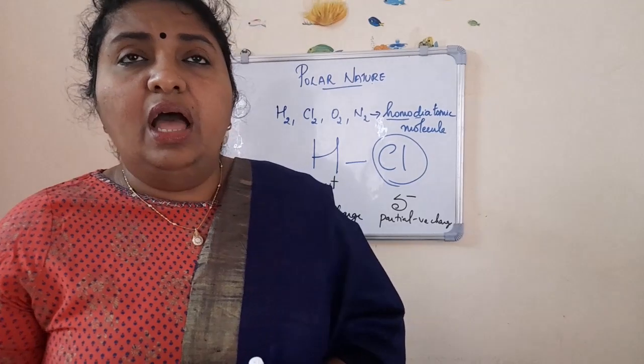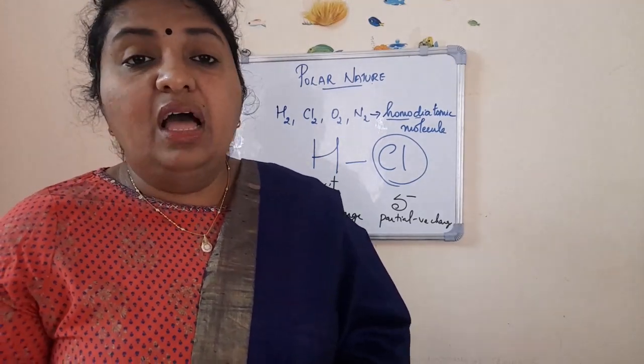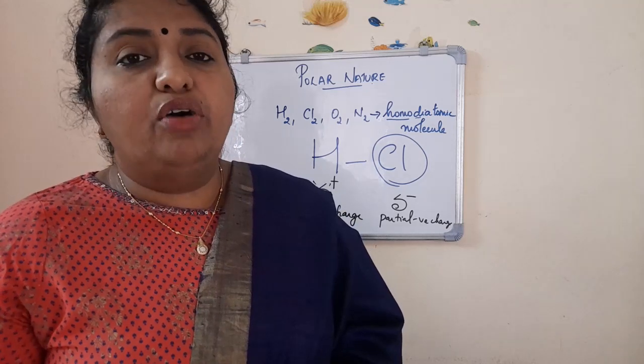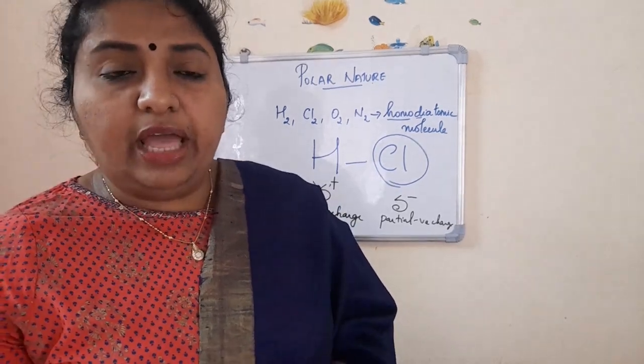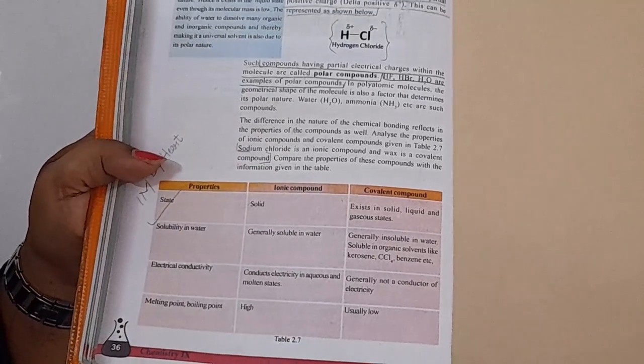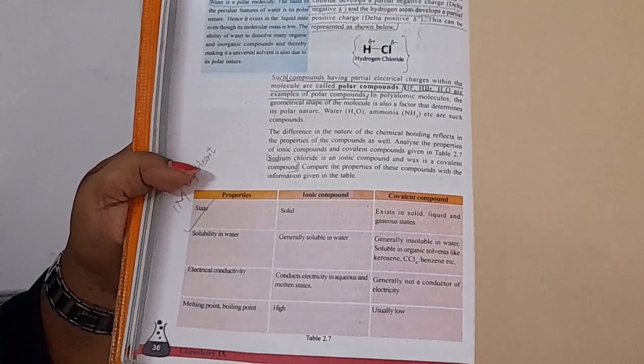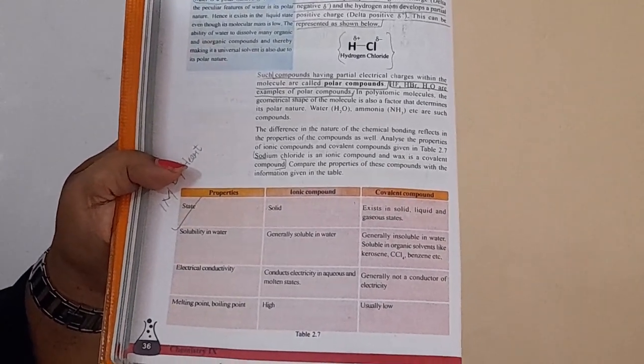A familiar polar molecule is also there, that is our water. Water is an example of a polar molecule. And because of these properties, the difference in the nature of chemical bonding also reflects in the physical and chemical properties of some compounds.